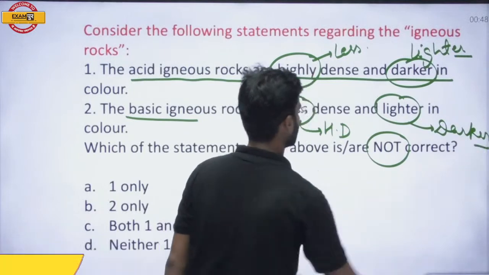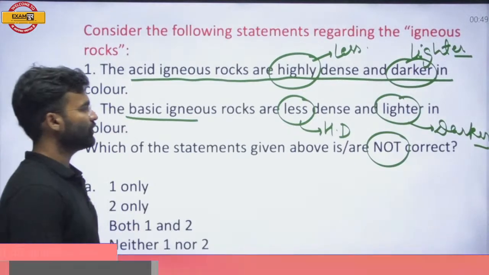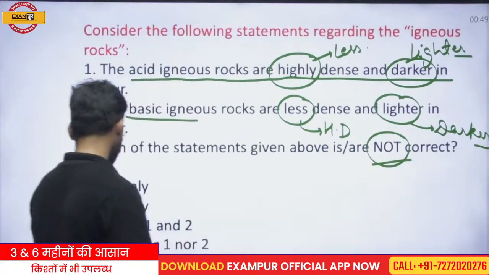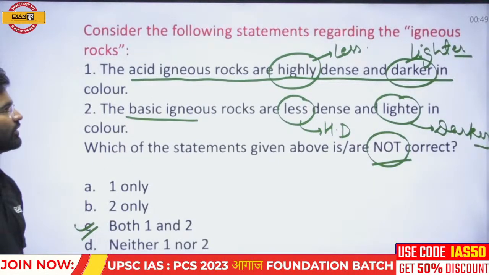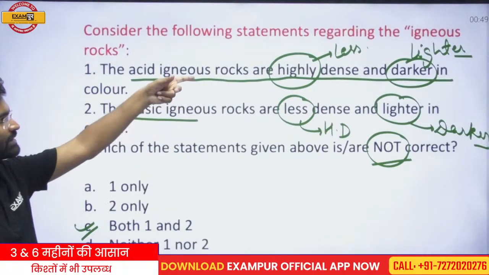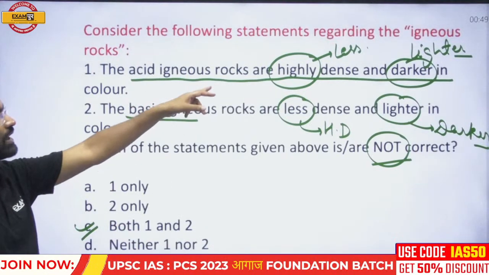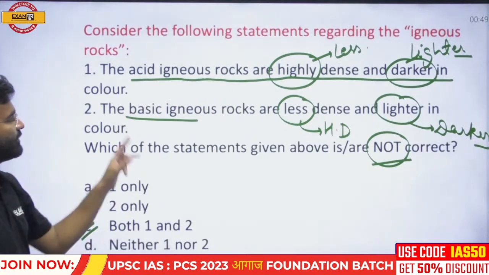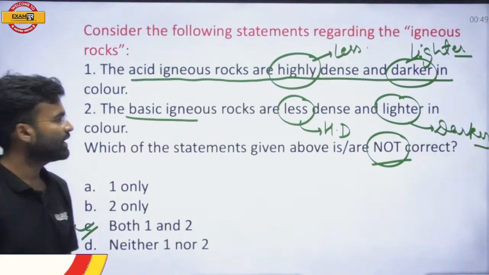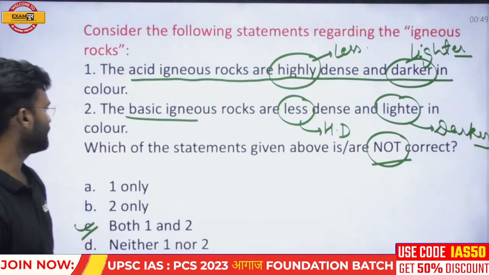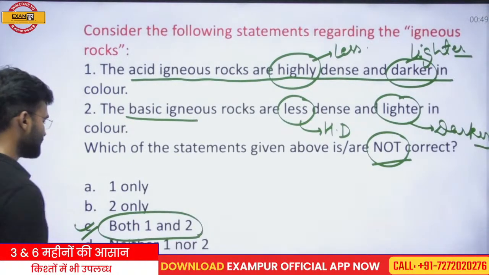So both are wrong statements, and you have to find out which is not correct. So both are not correct. The features are interchanged. If you interchange the features, then you will get the correct statement: acidic igneous rock is less dense and lighter in nature, and the basic igneous rock is highly dense and darker in nature. According to this question, both are wrong, so your answer should be D.